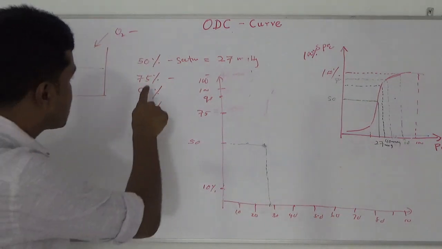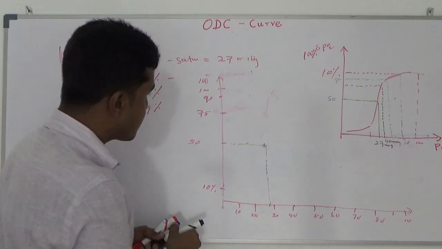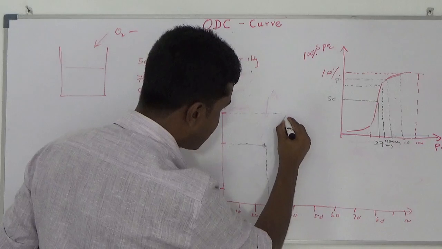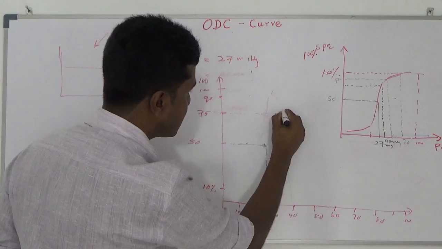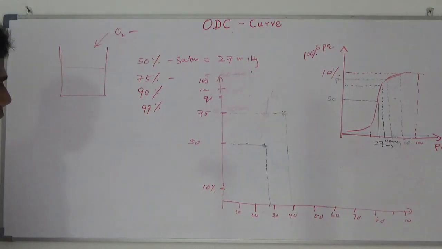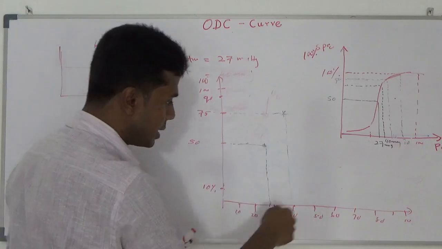Now, number 2, 75% saturated at partial pressure of 40. That means 75% saturation should happen at the partial pressure of 40, somewhere here. 90% saturation should happen at the partial pressure of 60.